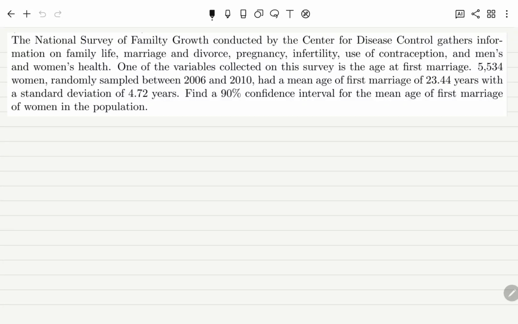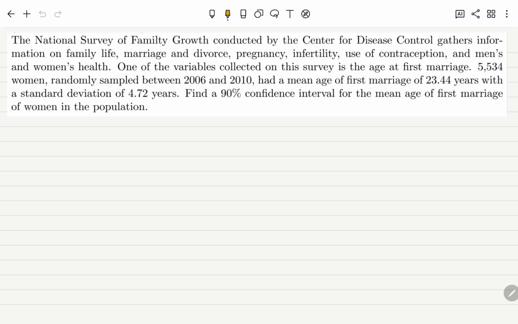Hi guys, here we have a question that reads, the National Survey of Family Growth conducted by the Center for Disease Control gathers information on family life, marriage and divorce, pregnancy, infertility, use of contraception, and men's and women's health. One of the variables collected on this survey is the age at first marriage. 5,534 women randomly sampled between 2006 and 2010 had a mean age of first marriage of 23.44 years with a standard deviation of 4.72 years. Find a 90% confidence interval for the mean age of first marriage of women in the population.